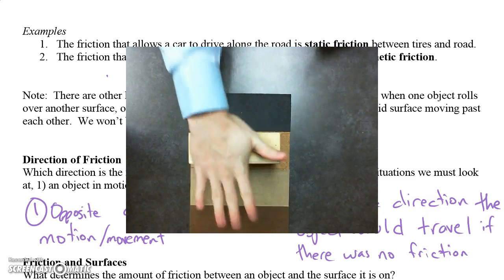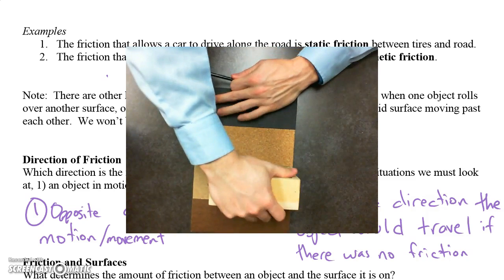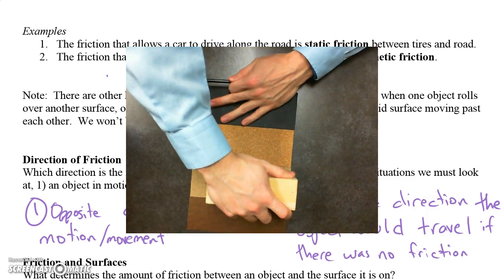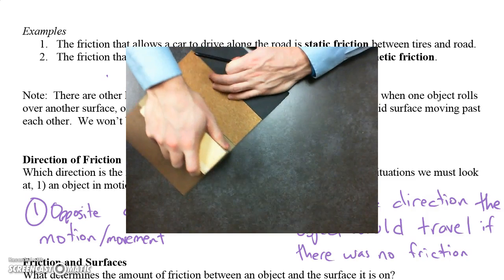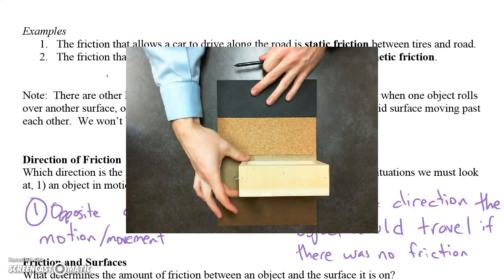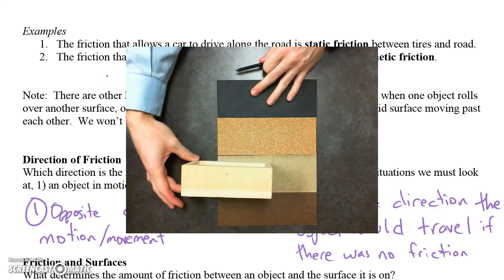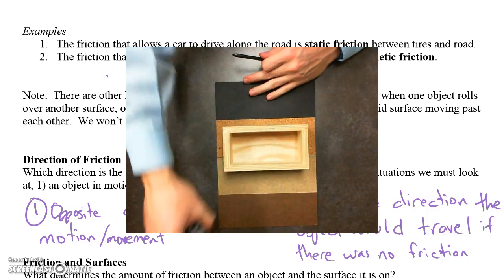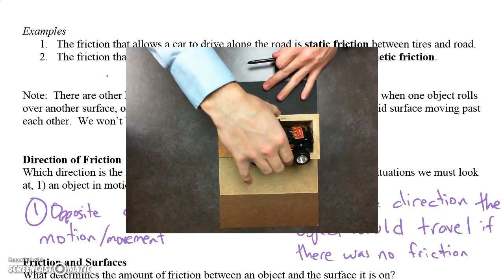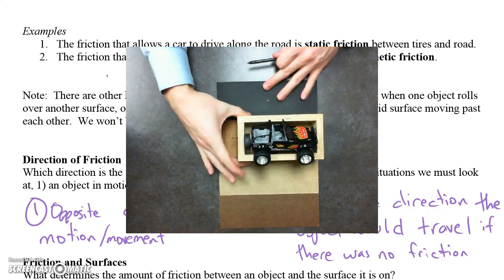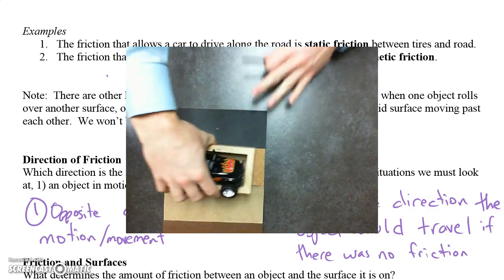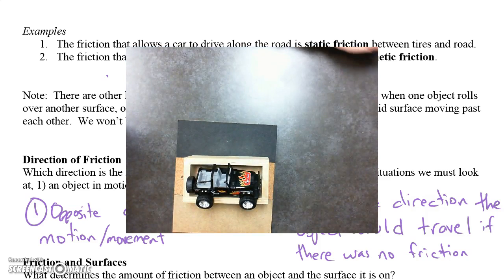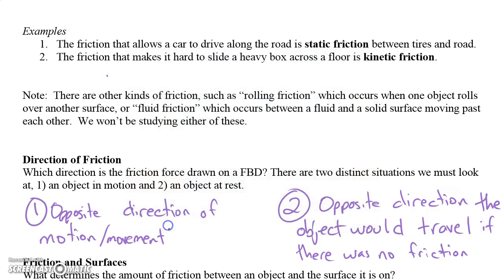And the other thing is, if I'm pushing down on this, say I'm pushing it down on the sandpaper, it is much harder to try and get it to move, as compared to just having it lightly put on there. I can move it this way. But if I'm trying to push down on it, it makes a difference. So that's just like if I put this car in here, it is now harder to move because there's more force pushing the two together. But that might not be all of what makes a difference.